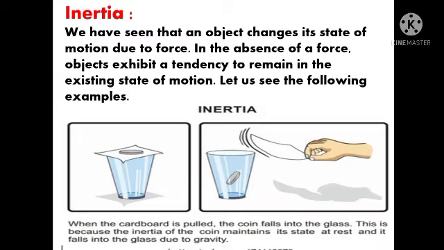Your coin was not in motion. When the cardboard was pulled, the coin fell into the glass because of gravity. So, the tendency of a body to resist a change in motion or rest is known as inertia.